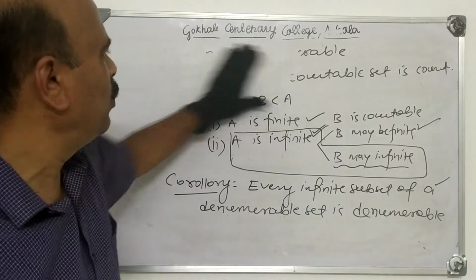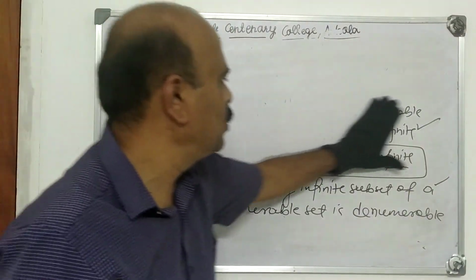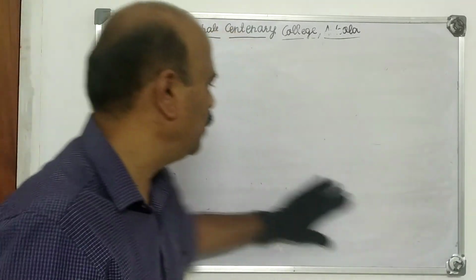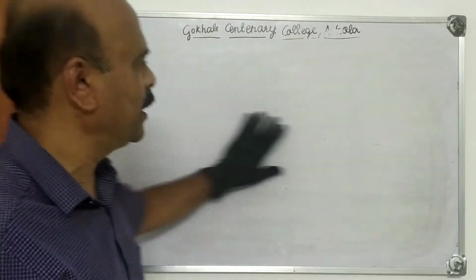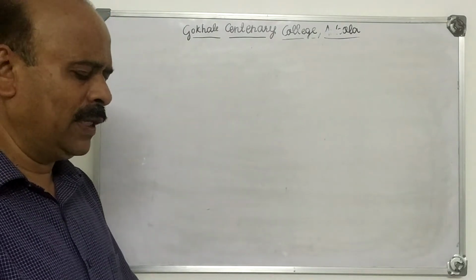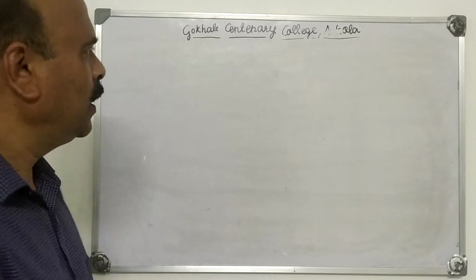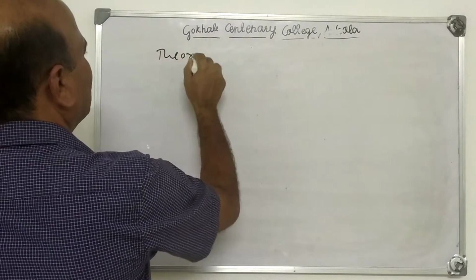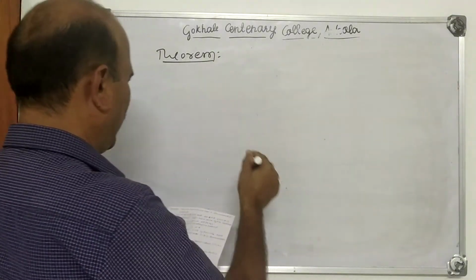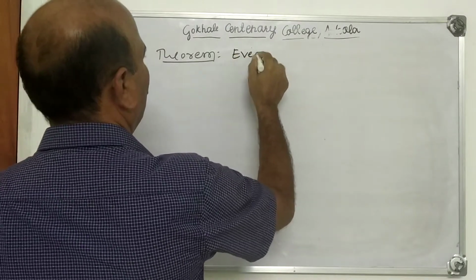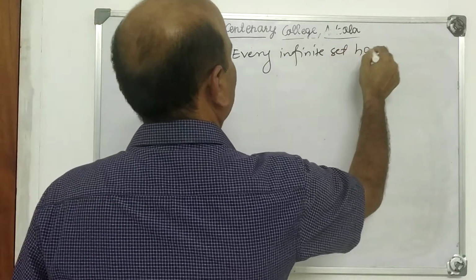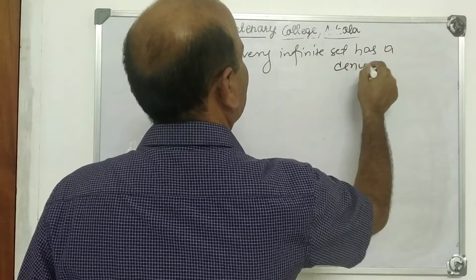Now, these results are important because we may use this to prove that some sets are countable or uncountable. Next we take certain sets and verify whether they are countable or uncountable. Now one more theorem is like this. Theorem: every infinite set has a denumerable subset.